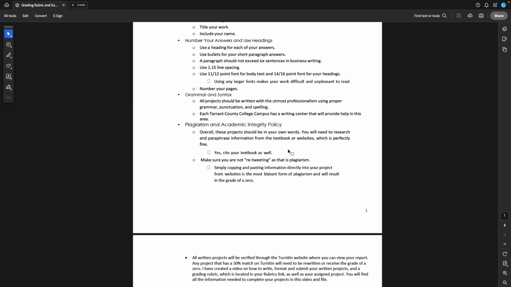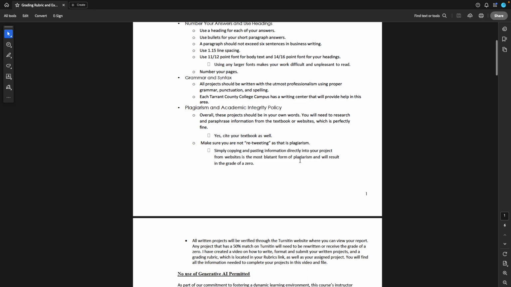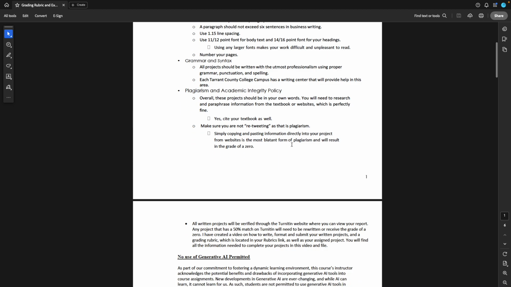If you want to use other sources, that's good. But your textbook should be your main source that you're going from, because that's going to get you the best answers. Now, you can't retweet anything. Copying and pasting information from websites is blatant plagiarism. And again, it's very easy for Turnitin to find this. Even if it does not come up with a 50% rate on Turnitin, I can find it. So again, put it into your own words.